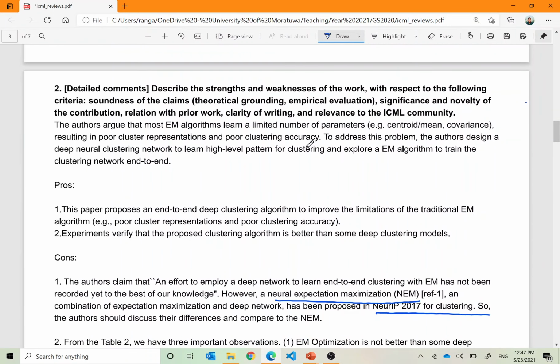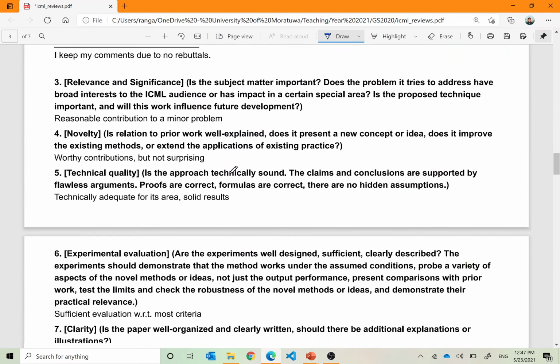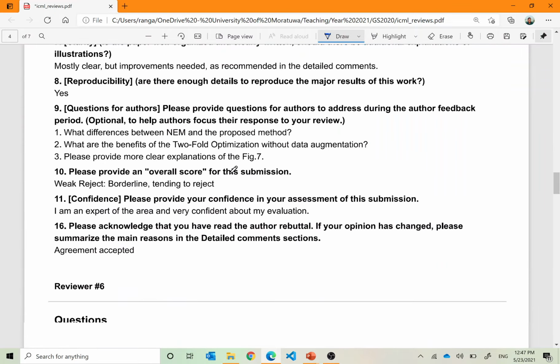So in this case, reviewers mentioned, scroll down, this one. However, neural expectation maximization, this is a 2017 paper. We knew about it. We did not properly argue against that paper. So that reviewer cited that paper. Also, I think we received 4 reviews for this paper.